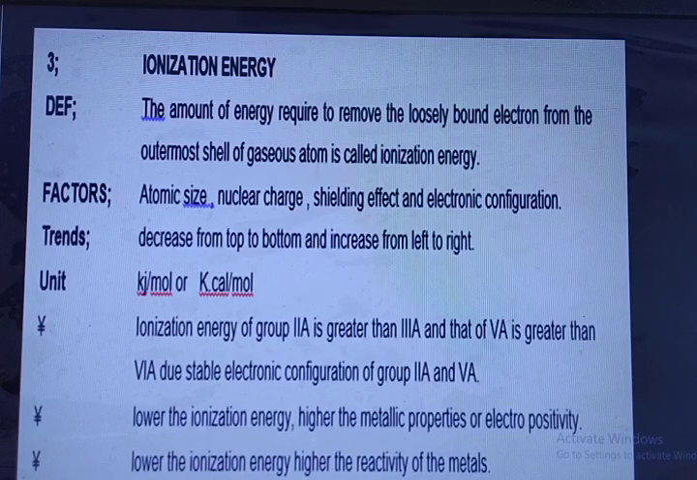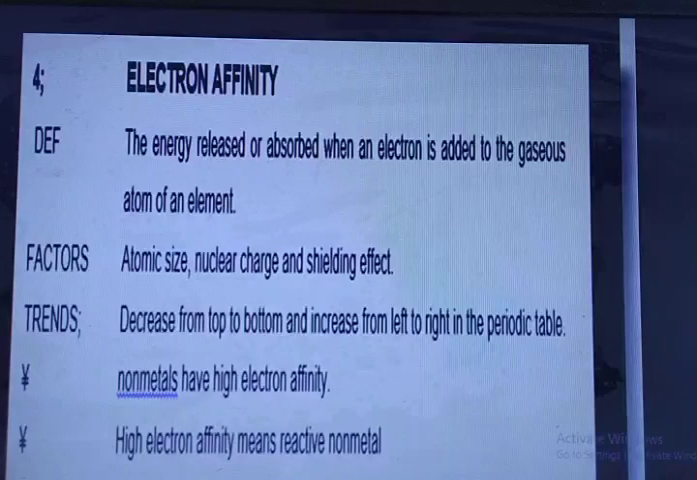kilocalorie per mole. Ionization energy of group 2A is greater than 3A, and of 5A is greater than 6A, due to the stable electronic configurations of groups 2A and 5A. Lower the ionization energy, higher the metallic properties or electropositivity. Lower the ionization energy, higher the reactivity of the metals.